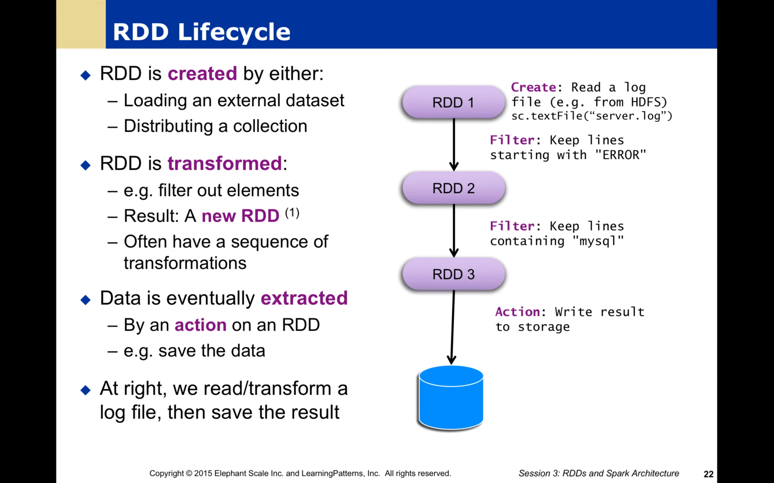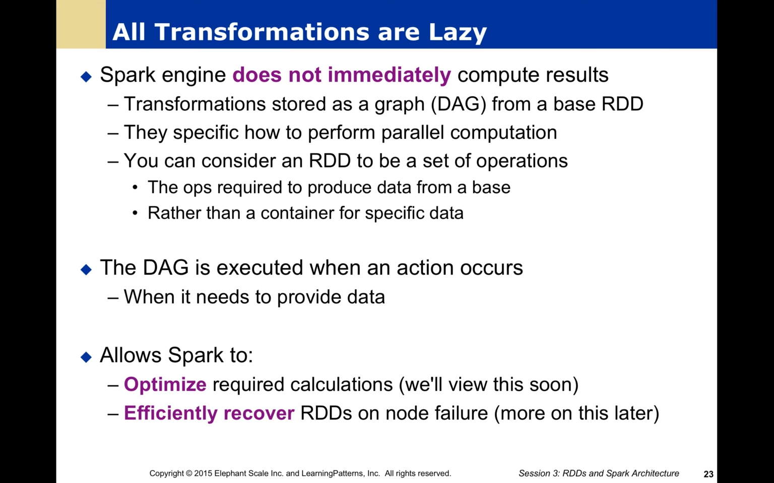Then we're doing a further filter. That becomes RDD3. And then eventually, of course, we're going to have to extract that. We're going to save the data, and that's going to be an action: write the result out to a storage. So you see, we're going to read and transform the log file and save the result.